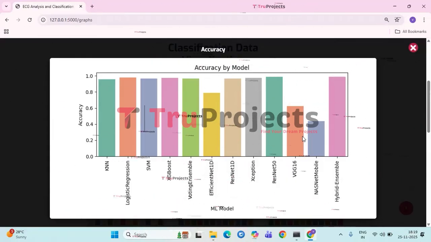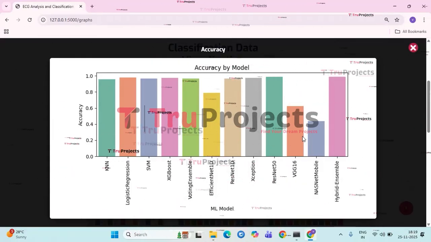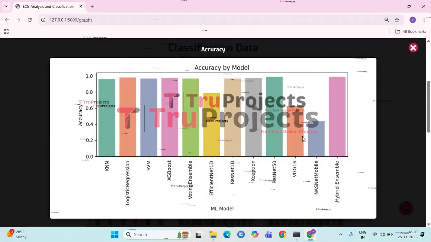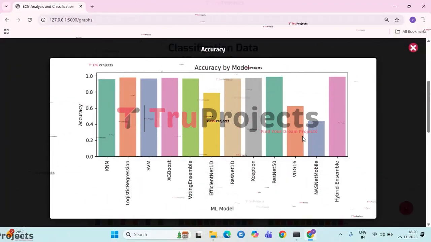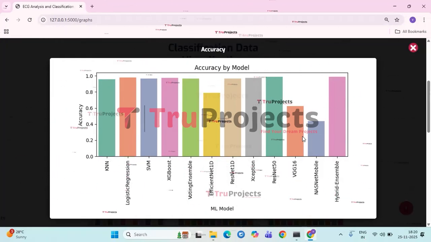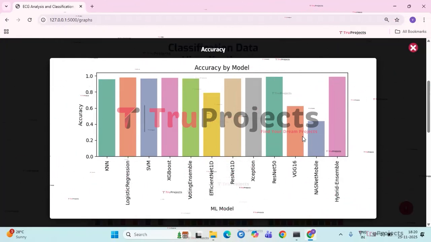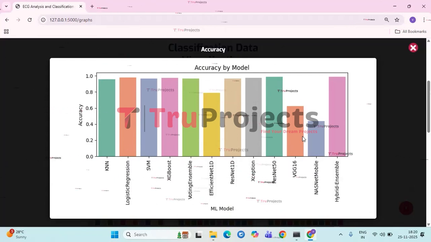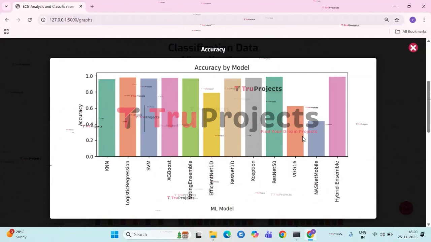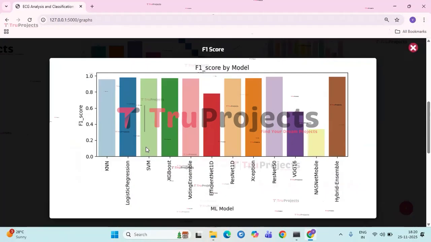In contrast, VGG16 and especially NASNet Mobile show noticeably lower accuracy, suggesting they are less effective for this particular task. Overall, the graph highlights that ensemble methods and certain deep learning architectures deliver the highest performance while a few models struggle in comparison. Next, we have the F1 score by model graph.